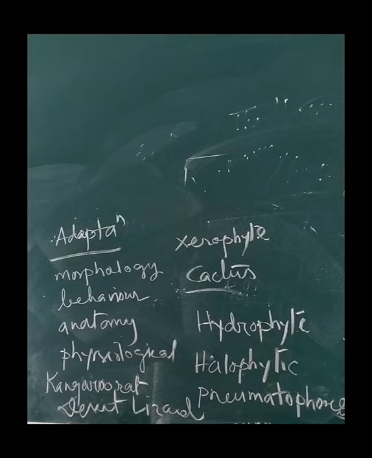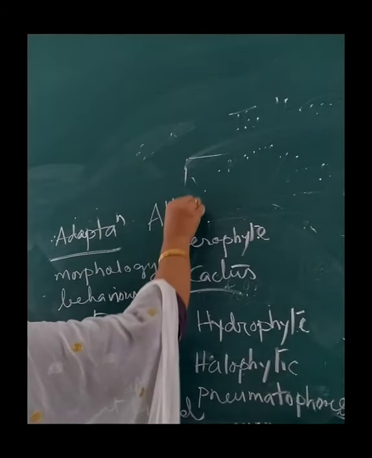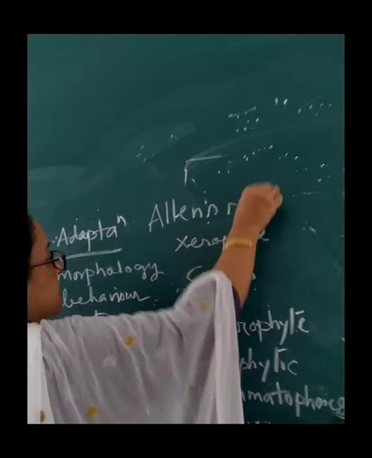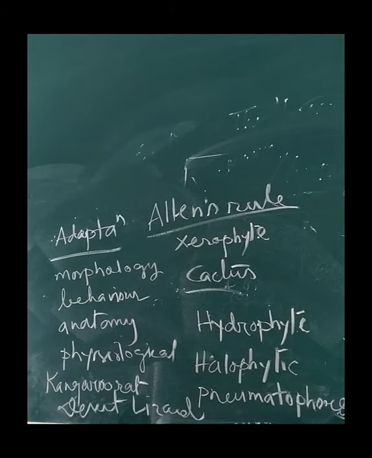That's a behavioral response. And similarly, adaptation in mammals also: colder climates generally have shorter ears. So there is a rule called Allen's rule. Allen's rule suggests that mammals of colder climates have shorter ears and limbs to minimize the heat loss. Similarly, in polar regions, aquatic mammals have a thick layer of blubber below their skin, and that acts as an insulator, so it reduces the loss of body heat.